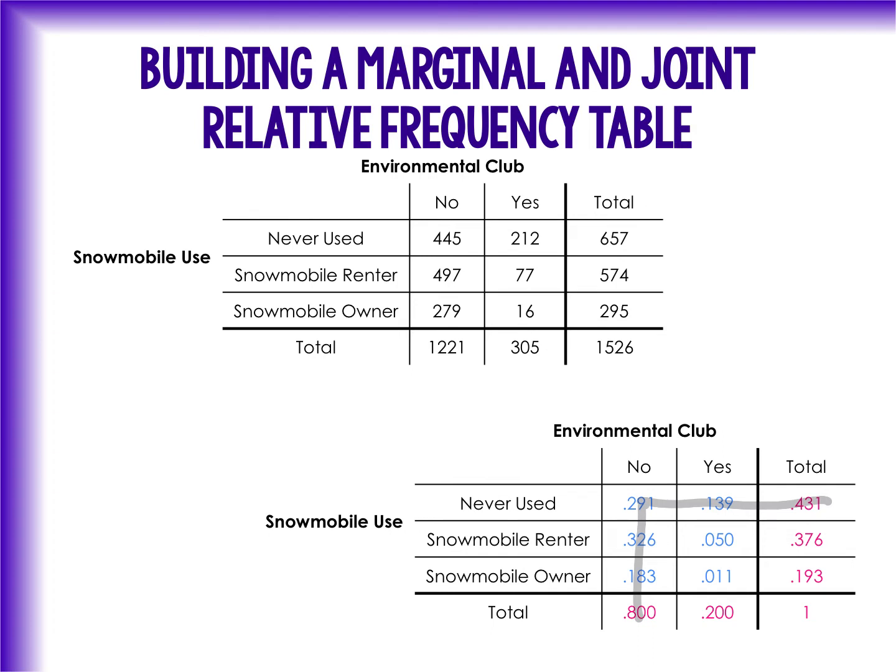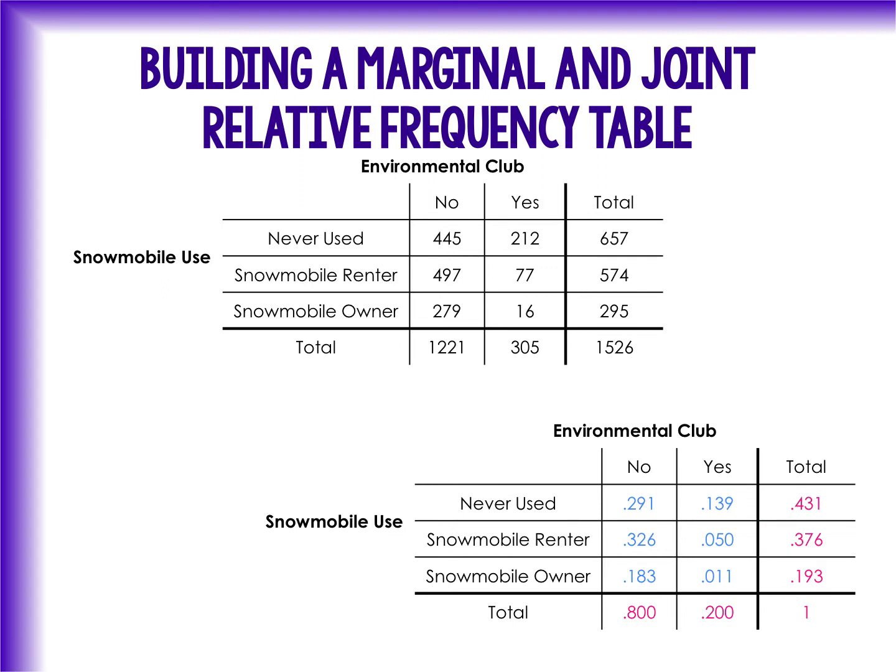That does kind of mess things up a little bit, but overall, they should all add up. And in the end, if you were to add up your totals column and/or your totals row, you should be able to get yourself to 1 or 100%. Now, these kinds of tables are very, very helpful.